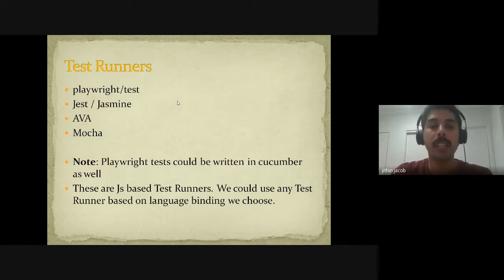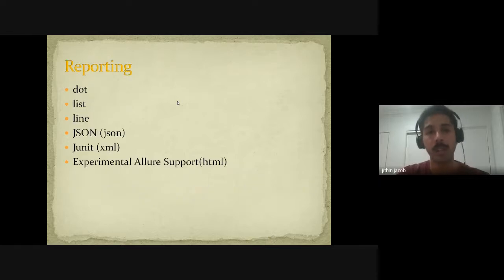And these are all JS-based test runners. Suppose you are coming from a Java background and you are comfortable using JUnit or TestNG, feel free to do so, we can make use of them. If you're coming from Python, you can make use of PyTest. If you're coming from C#, you can make use of NUnit as well. So we can use any test runner based on the language bindings which we have.